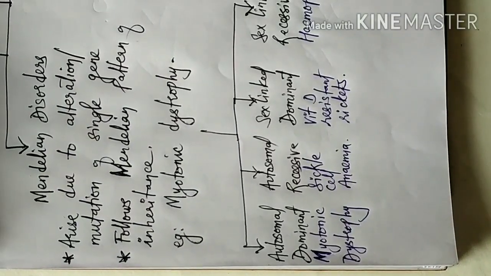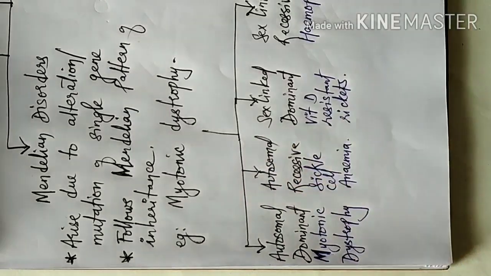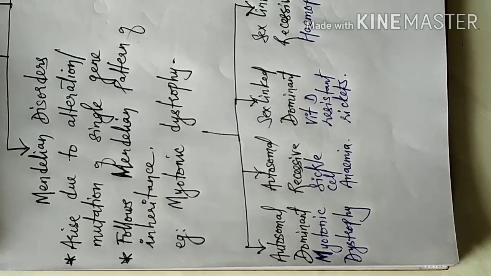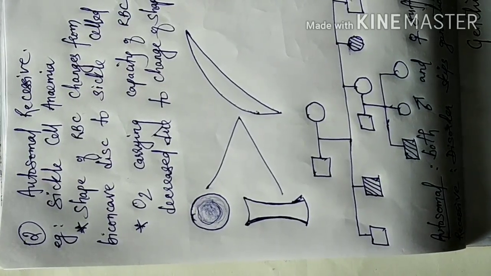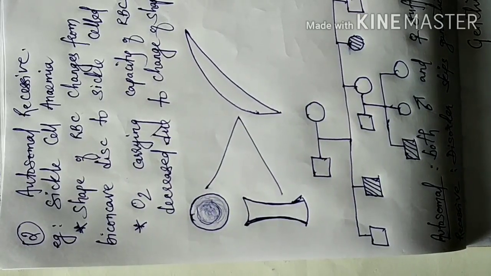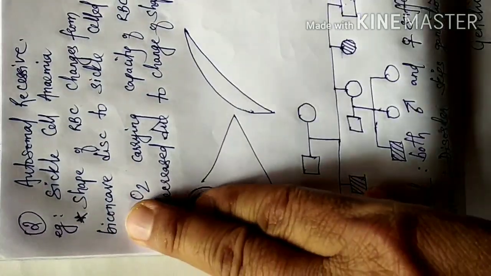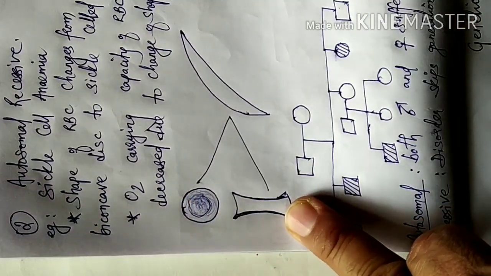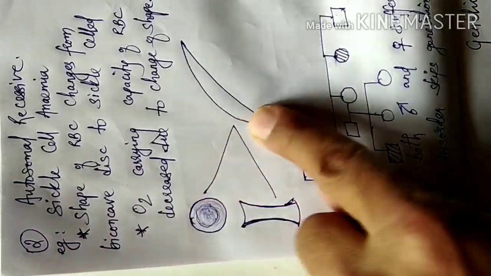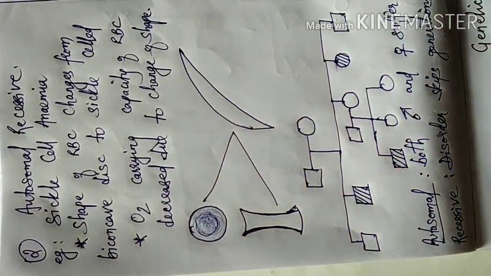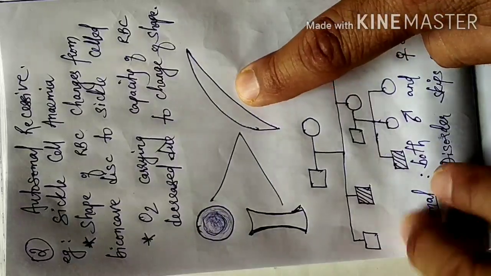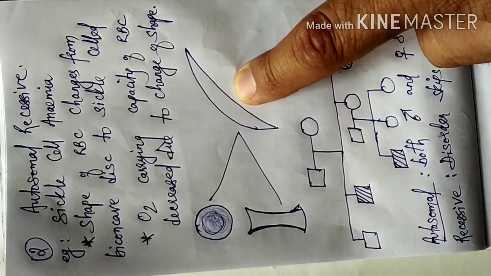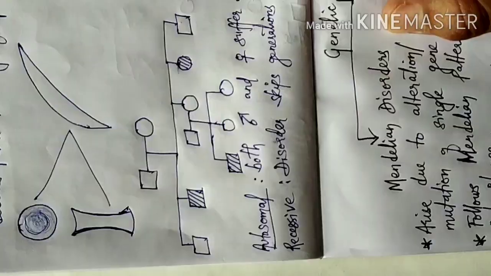Now let us see the other trait, that is autosomal recessive. An example of an autosomal recessive trait, as I've already said, is sickle cell anemia. In sickle cell anemia, the shape of the RBC changes from normal, a biconcave disc shaped structure, which I've shown from 2 angles, to sickle shaped. Because it has changed its shape into a sickle, the oxygen carrying capacity of the red blood corpuscles decreases, and that leads to anemia.